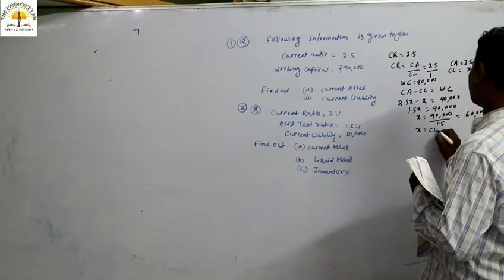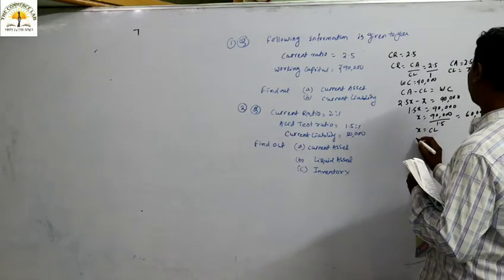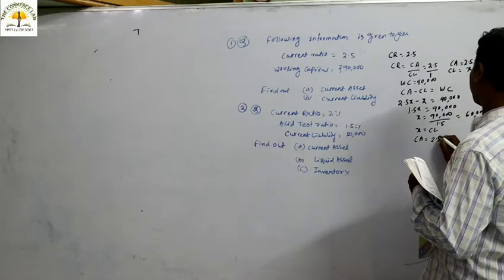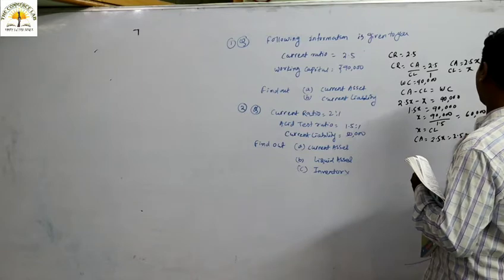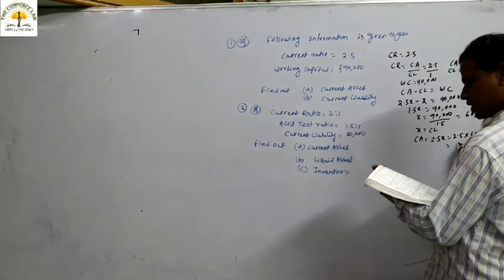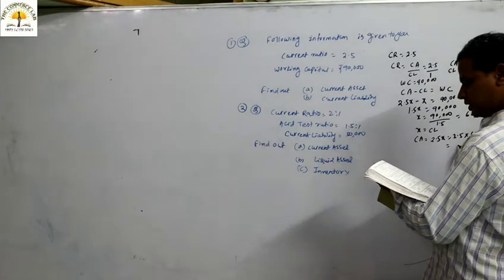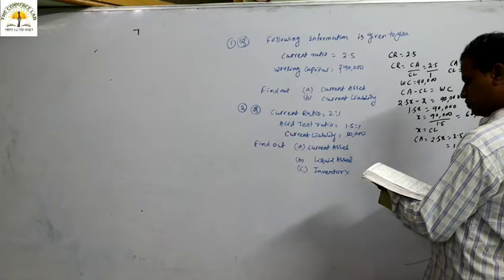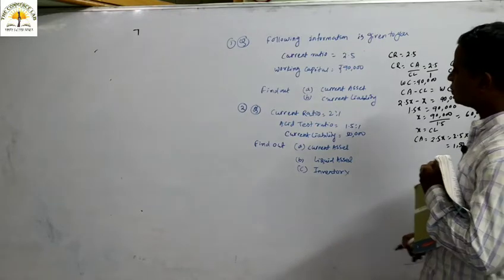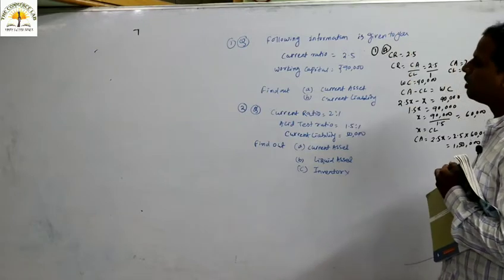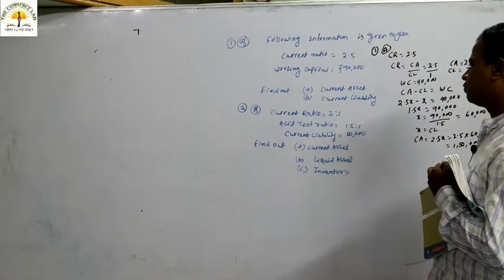What we took as x? X is your current liability. And what is the current asset? That is 2.5x, which means 2.5 into 60,000. So the current asset is 60 into 2.5, that is 1,50,000. So this is the solution we got for the first question, that is question number 1.